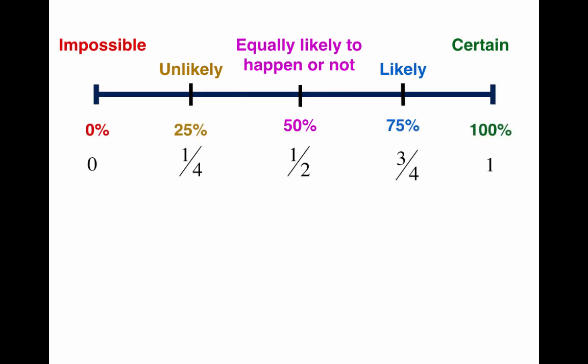If I wanted to give different numbers to this, instead of percents, I could use fractions. I could say 0% is just 0, 25% is 1/4, 50% is a half, 75% is 3/4, and 100% would be 1. If I wanted to do decimals, I could do that too: 0, 0.25, 0.5, 0.75, and 1. See all these different ways we could rate this? So if I told you I had a 50% chance of winning the lottery tomorrow, yeah, right, but let's say I did. I could say that's the same as having a half a chance or a 0.5 chance. All those numbers mean the same thing.